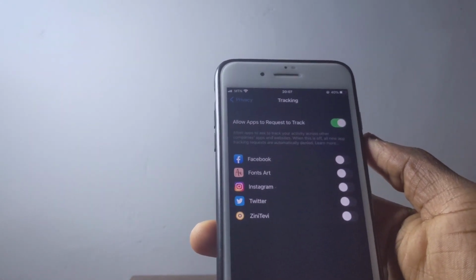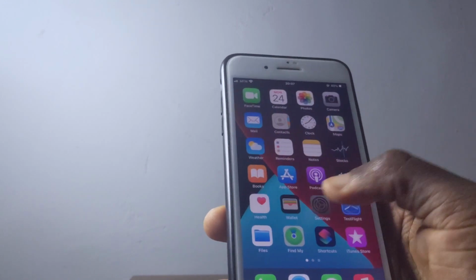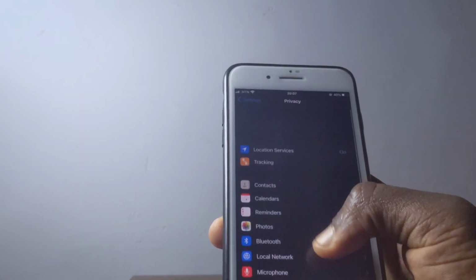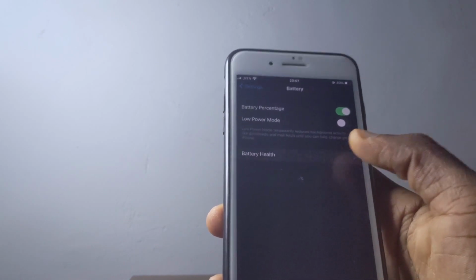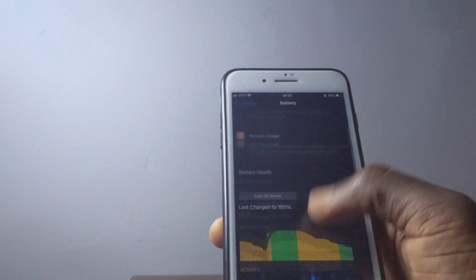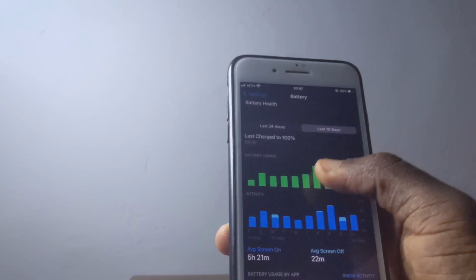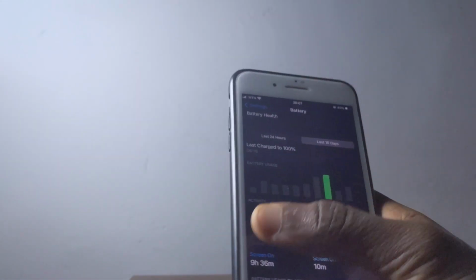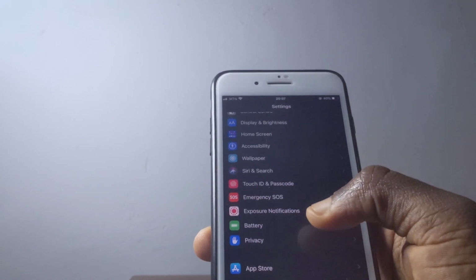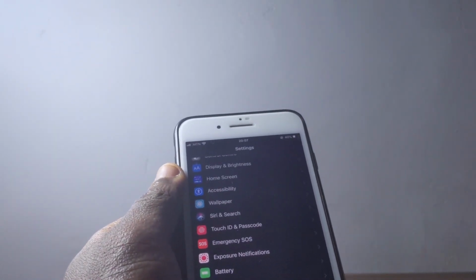And again, the performance, this is very cool. When I just use this phone, it's very cool. When I even check my battery health, I think the phone is actually performing very well. The battery life is also very on point. Everything works perfectly like I want it, and you can see right here everything is perfect. And when you check my last 10 days, you can see when I updated, screen time is like 9 hours, and the phone was doing very well. And I think that is very cool. The battery is also still the same like I want it, and I don't have any problems with battery issues.